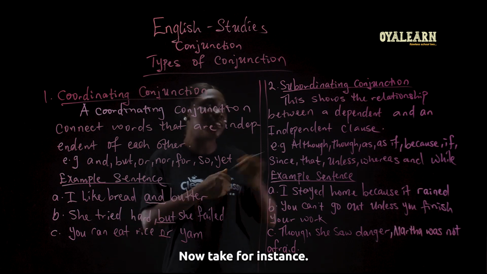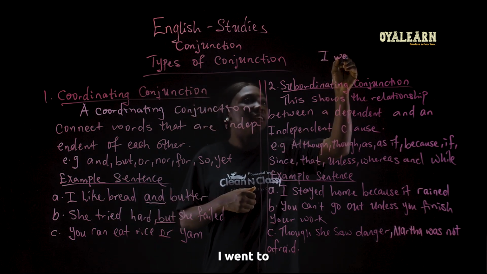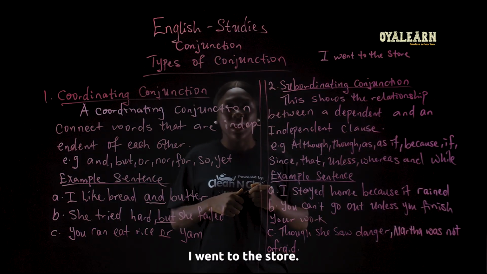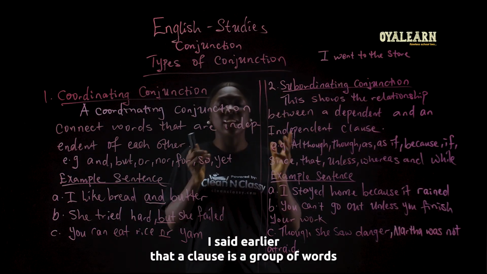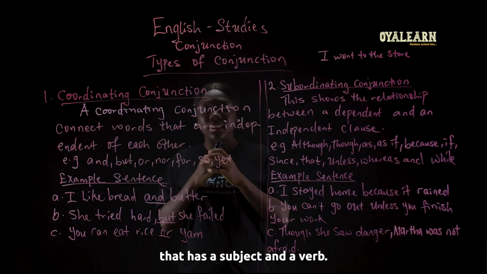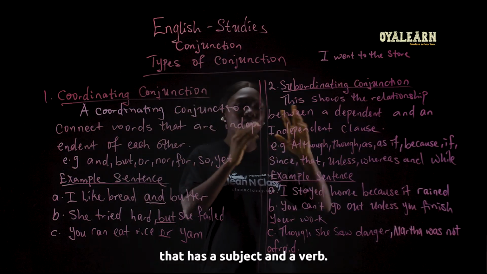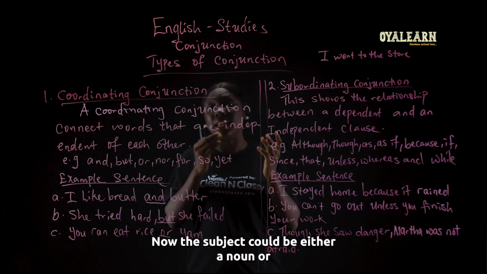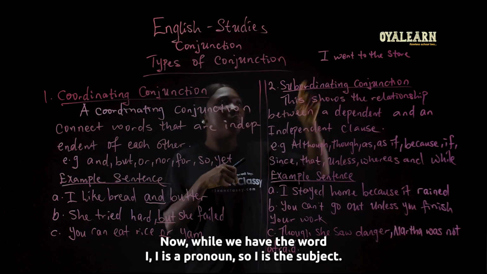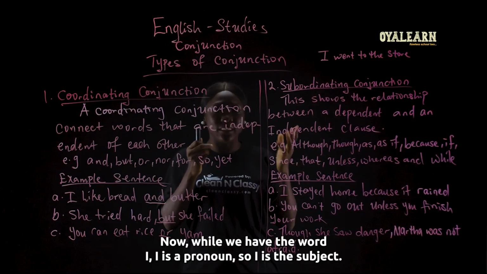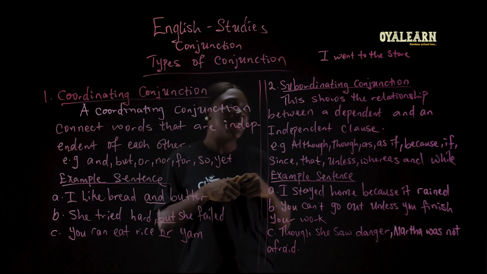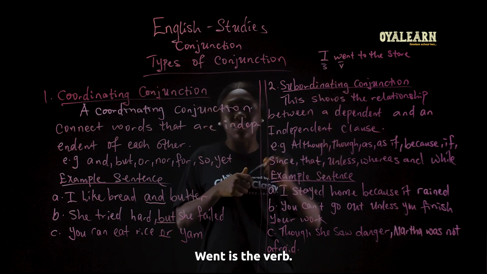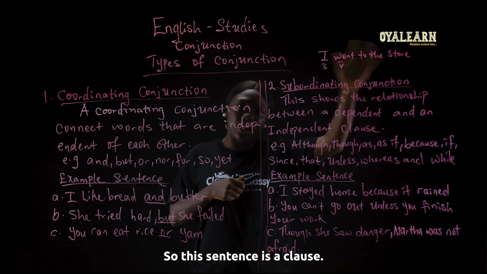Now take for instance, I went to the store. I said earlier that a clause is a group of words that has a subject and a verb. Now, the subject could be either a noun or a pronoun. We have the word I. I is a pronoun, so I is the subject. Went to the store. Went is the verb. So this sentence is a clause.